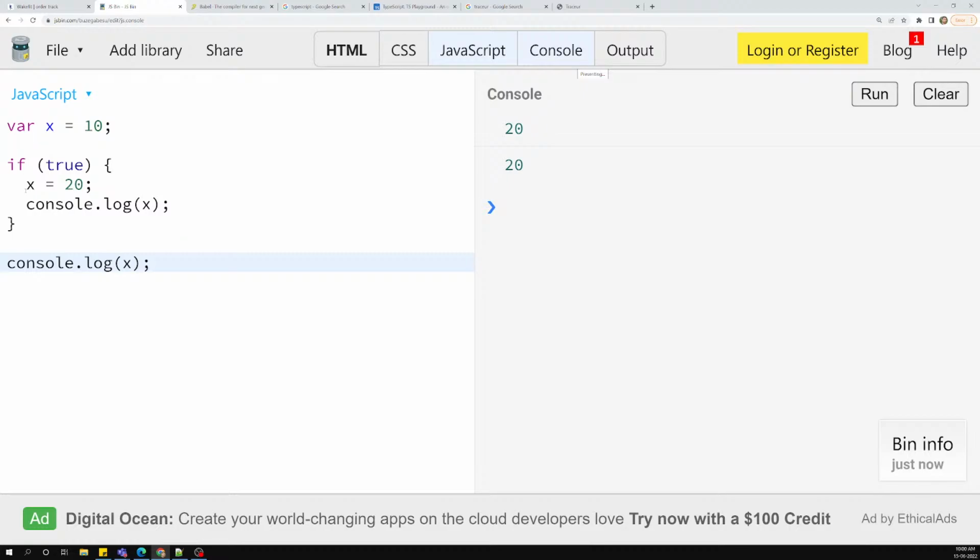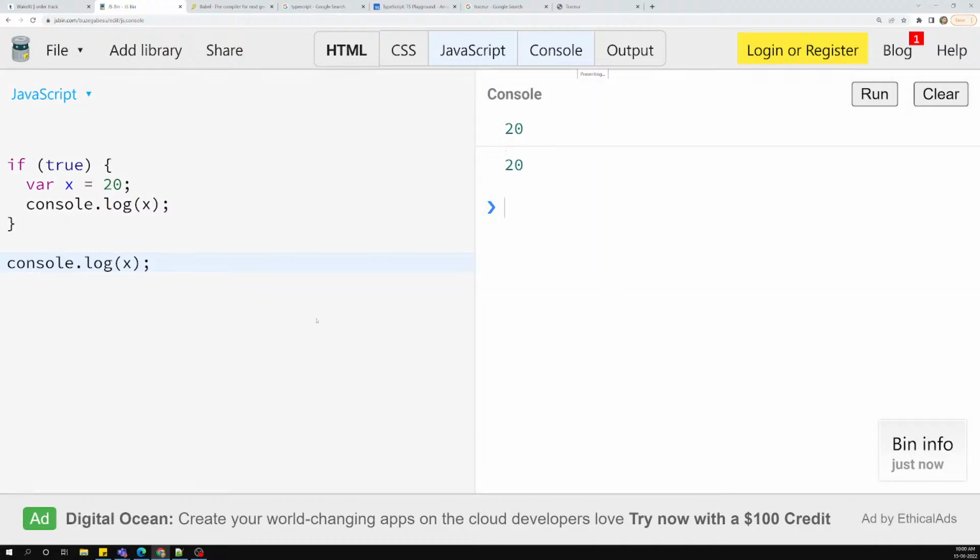For example, let's say that instead of declaring it at the top, I try to declare it where x is equal to 20 here. So instead of declaring at the top, I am declaring it in the if block. Still, if we declare it in the if block also, it is a global scope only. Why? Because it is not a function or anything. Now if I try to see the output, similarly we are able to get 2020.